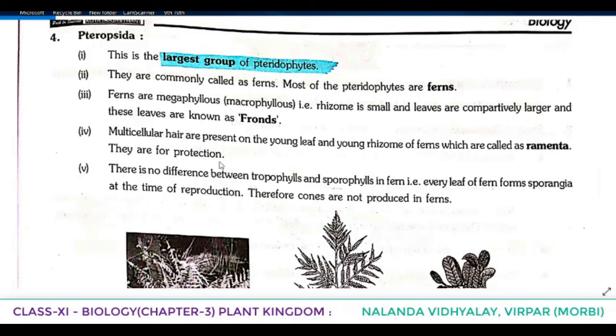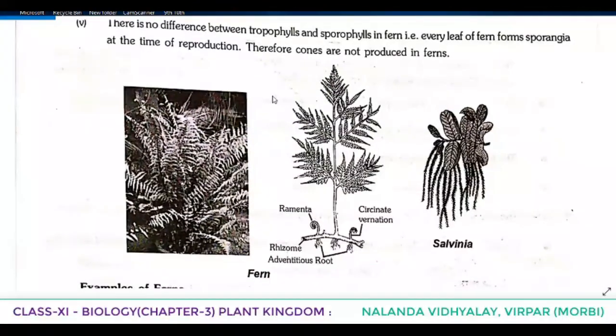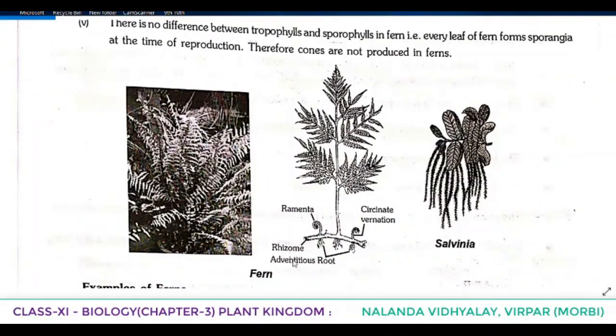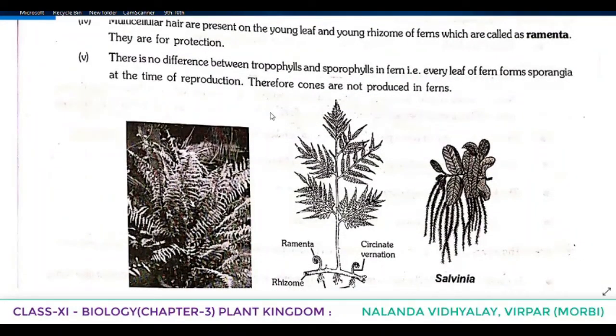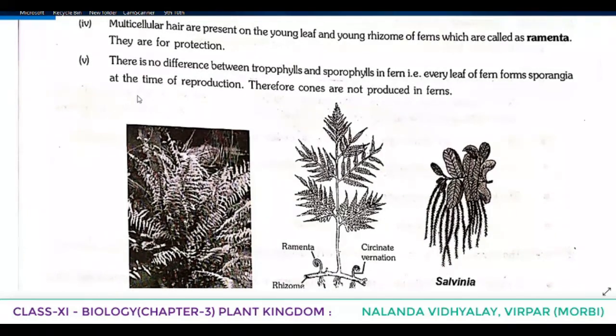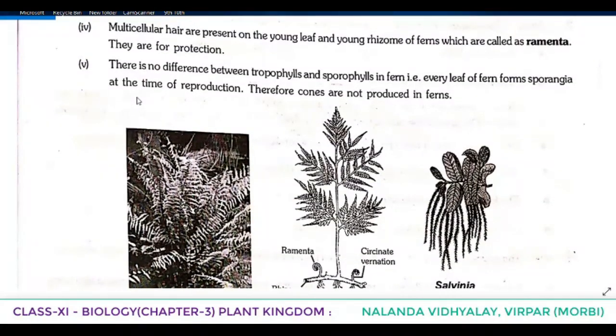You can see in this figure it is labeled: circinate vernation, then ramenta, rhizome, adventitious root. Okay, so this is labeled here. Please see that diagram also. And what is the function of this ramenta? They are mainly for protection.